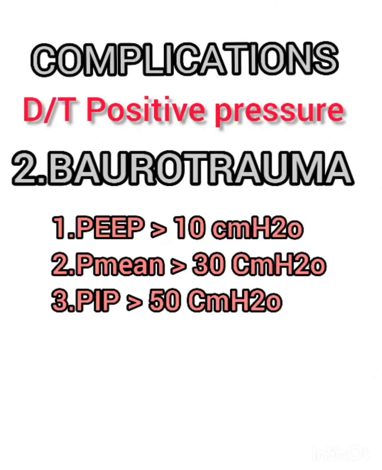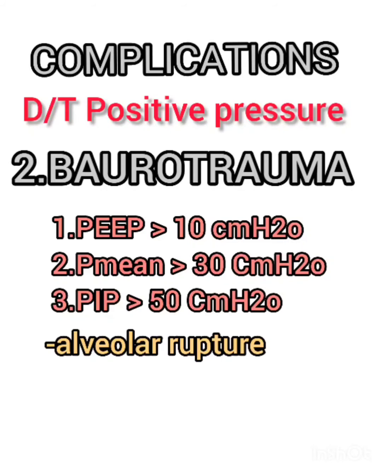So number 2 complication is barotrauma. So PEEP greater than 10 centimeters of H2O, P-mean greater than 30 centimeters of H2O, and peak inspiratory pressure more than 50 centimeters of H2O is associated with increased incidence of alveolar rupture. That is nothing but barotrauma. It leads to pneumothorax, pneumopericardium, pneumoperitoneum, and pneumomediastinum. Subcutaneous emphysema or crepitus is a sign of barotrauma. It should be identified early to prevent further damage.